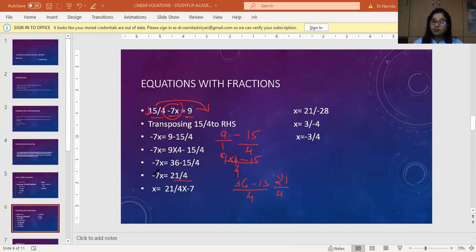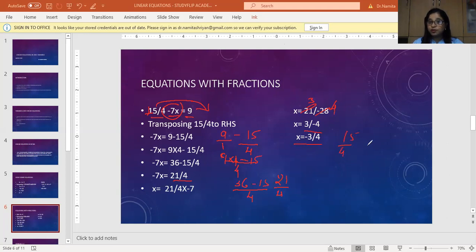So x is going to be, I'm taking this minus 7 here. So what is it going to happen? 21 upon 4 into minus 7. It comes out to be 21 upon 7 fours are 28. So minus 28. So I'll take the 7's table. 7 threes are 21 and 7 fours are 28. So it is going to be 3 by minus 4, or we can take it as x equals to minus 3 by 4.